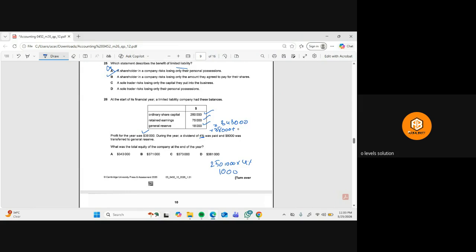So it means that we will minus this one. The transfer to the reserves definitely does not change total equity because money is not going out from the business, it's just moving money within equity. So if you add this 38,000 and minus this 10,000, this is equal to 371,000 total equity.